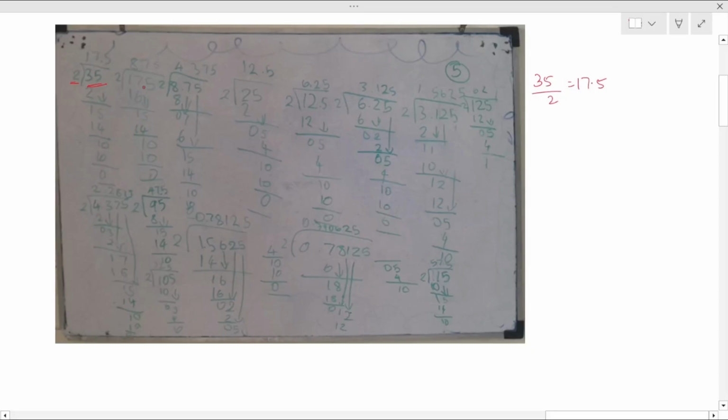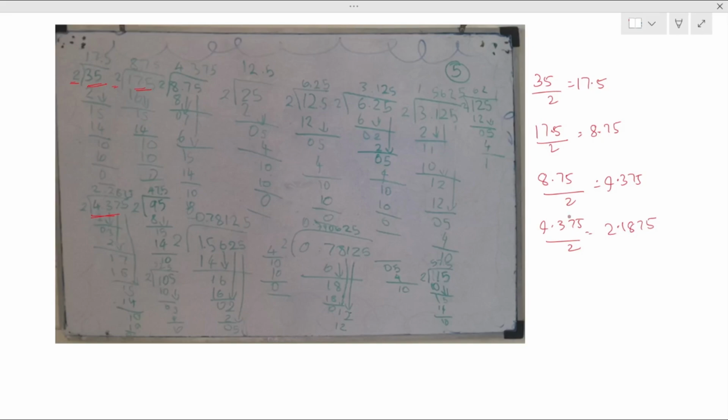Then she divides 17.5 by 2 again and gets 8.75, then 8.75 divided by 2 is 4.375, and again 4.375 divided by 2 is 2.1875. So she keeps on dividing.